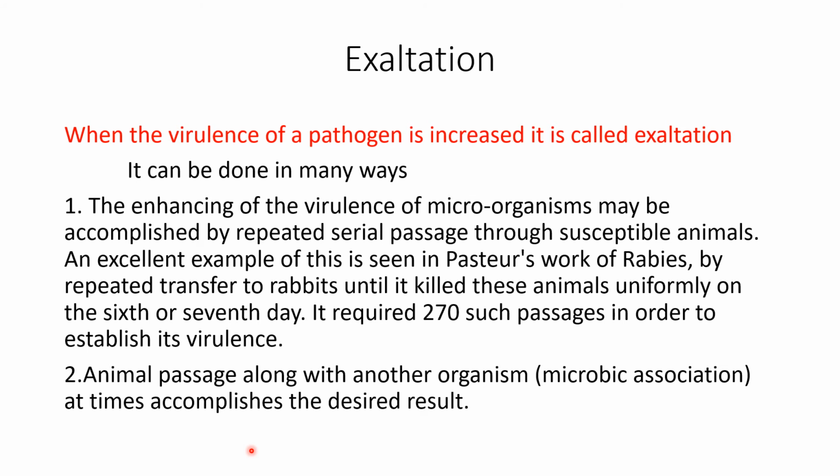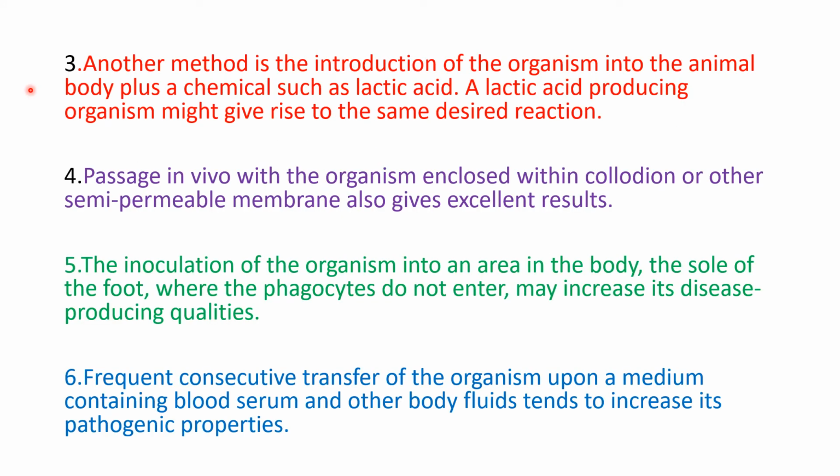So if such an organism is injected along with our desired pathogen, the exaltation of our desired pathogen can happen. Okay. These are some other ways of doing exaltation.